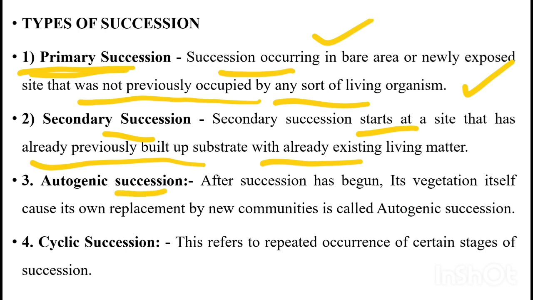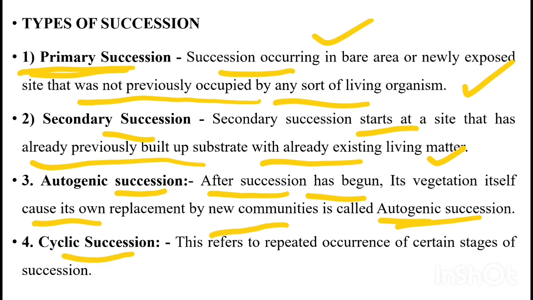Then autogenic succession. After succession has begun, the vegetation itself, meaning the plants present in that community, causes its own replacement by new communities, known as autogenic succession. Then cyclic succession refers to the repeated occurrence of certain stages of succession in a cyclic manner.